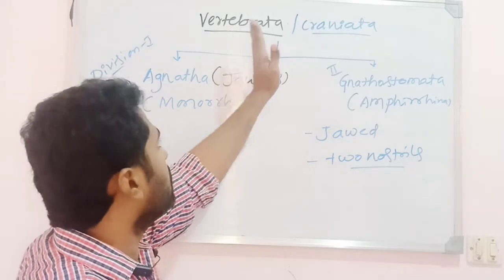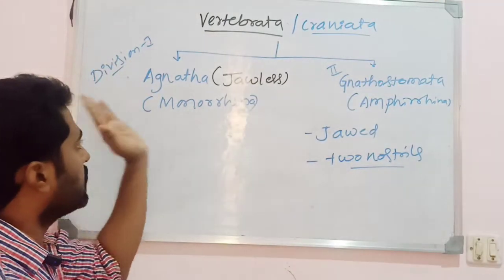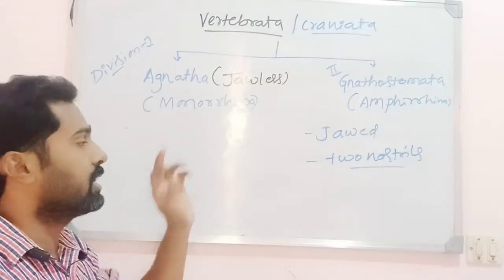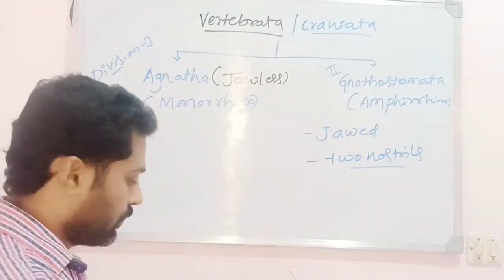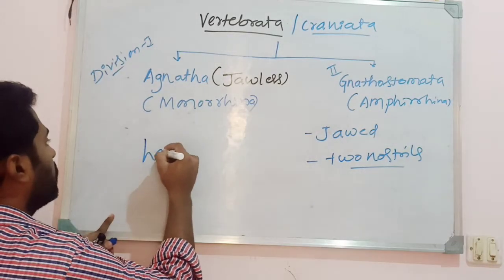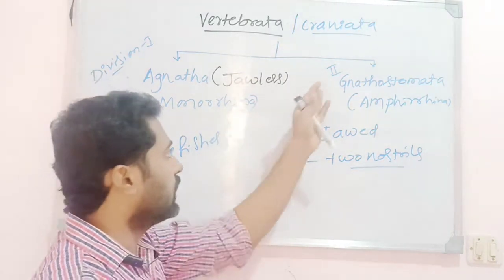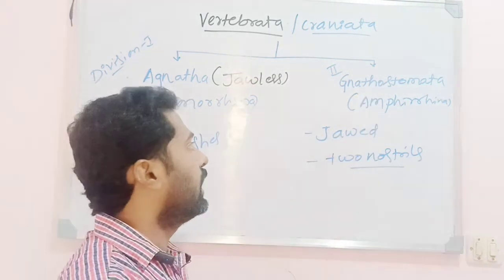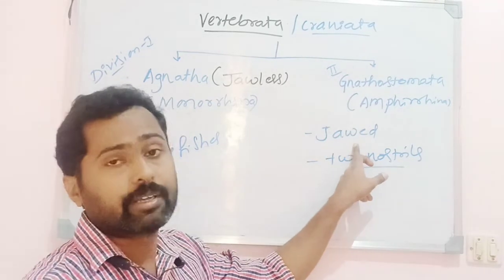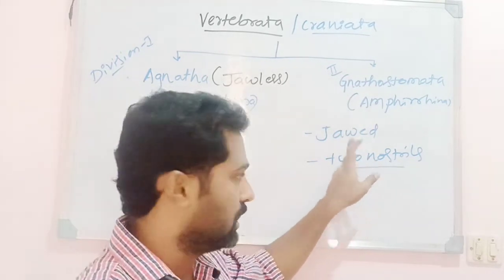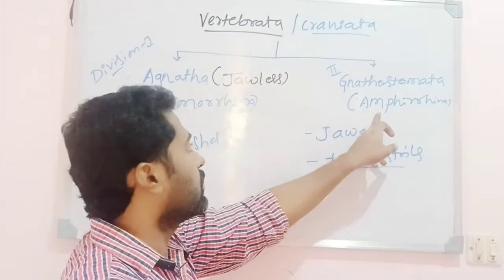And as I said, the subphylum Vertebrata is divided into two divisions. One is Agnatha, meaning jawless animals. They were also called Monorhina. Examples, as I said, are lampreys and hagfishes. The other division, Gnathostomata or Amphiorhina, is nothing but the jawed vertebrates, meaning the mouth is supported by the jaw. They have two nostrils, hence they were named Amphiorhina.